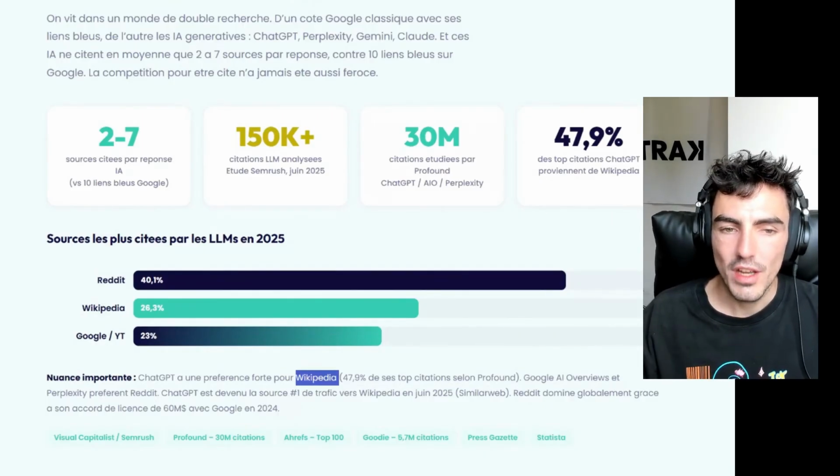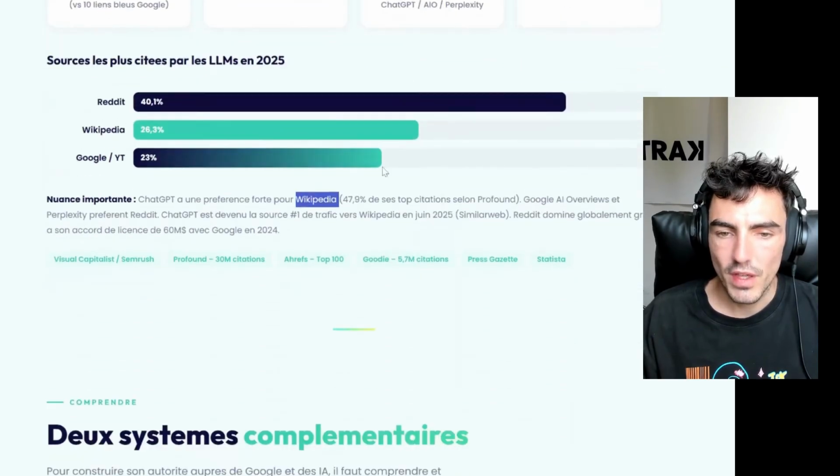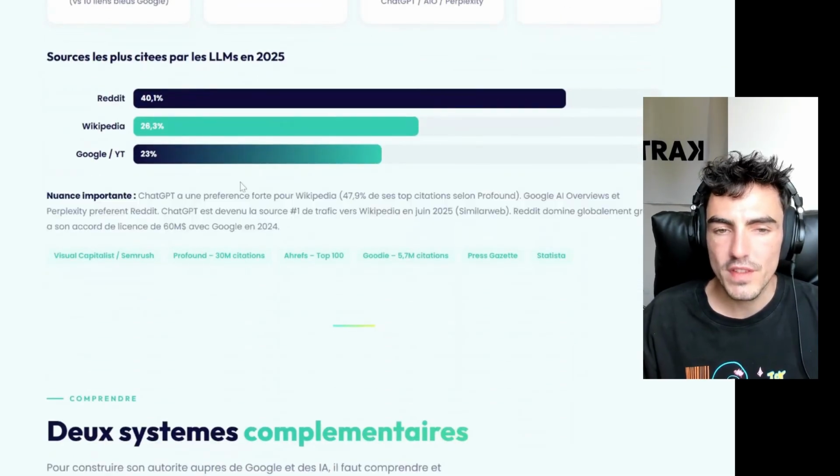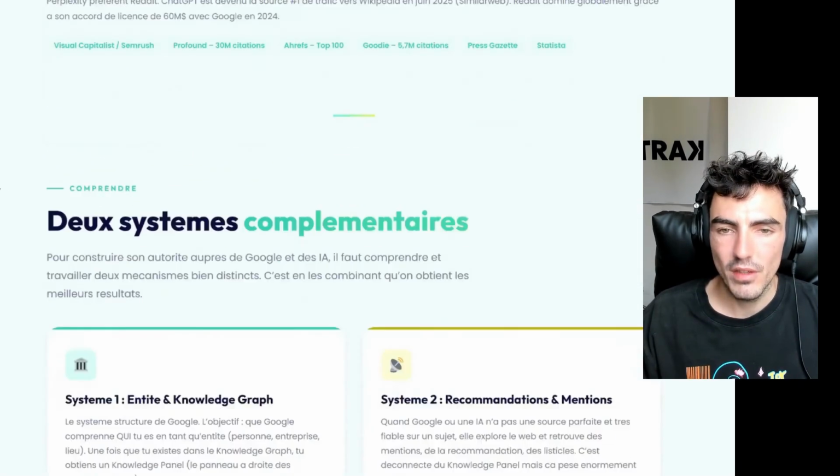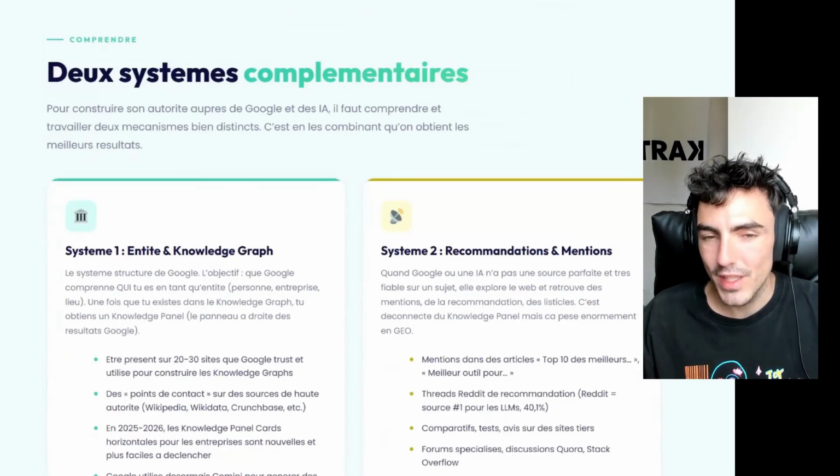And in this case, fakes are particularly complicated. So I'm going to show you a bit of everything we can do to try to strengthen this and get a little closer to it. To be cited more often by LLMs and to be better referenced in GEO, having clients who come through ChatGPT is quite simple.